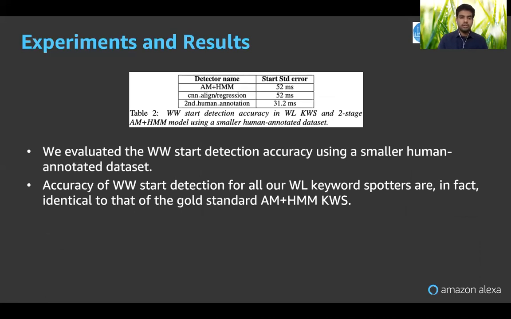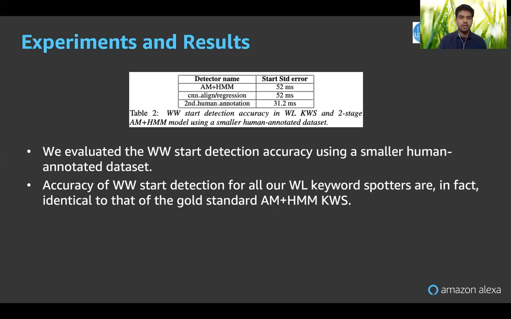So now let us go into the analysis on the second data set, which is human annotated, only on start points. The baseline model here is a two-stage architecture, AM and HMM, which is a gold standard for endpoints. We see here the start point detected by the AM and HMM is exactly the same as the one detected by our new methods, which is good. That was our goal of this entire project. So we were able to get on-par performance with the two-stage gold standard architecture.